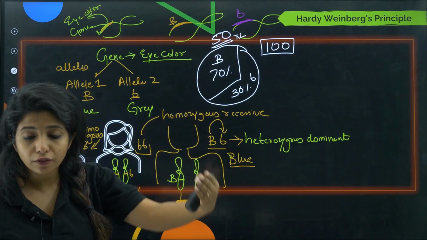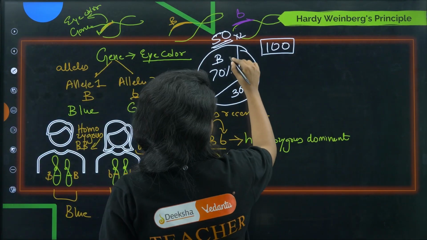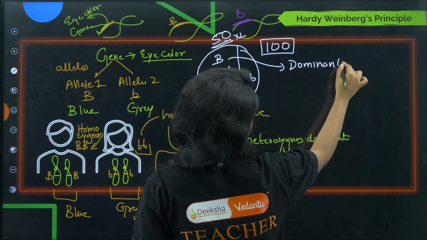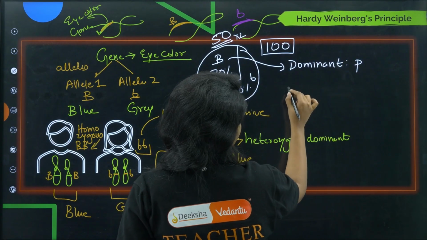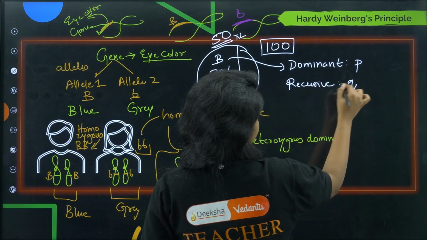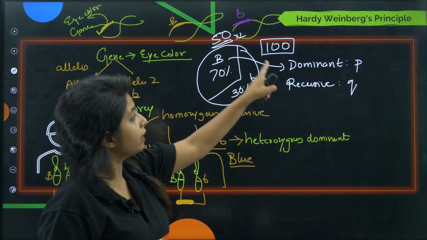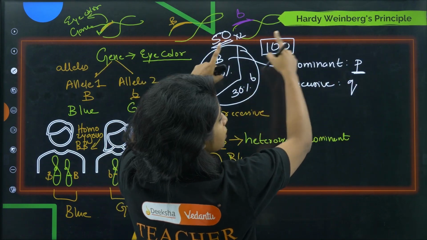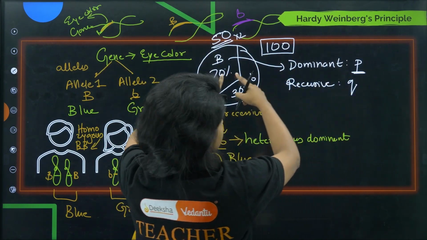Now if you want to calculate frequency, you denote the dominant one with P and the recessive one with Q. What is the frequency of the dominant trait, children? It is 70%.